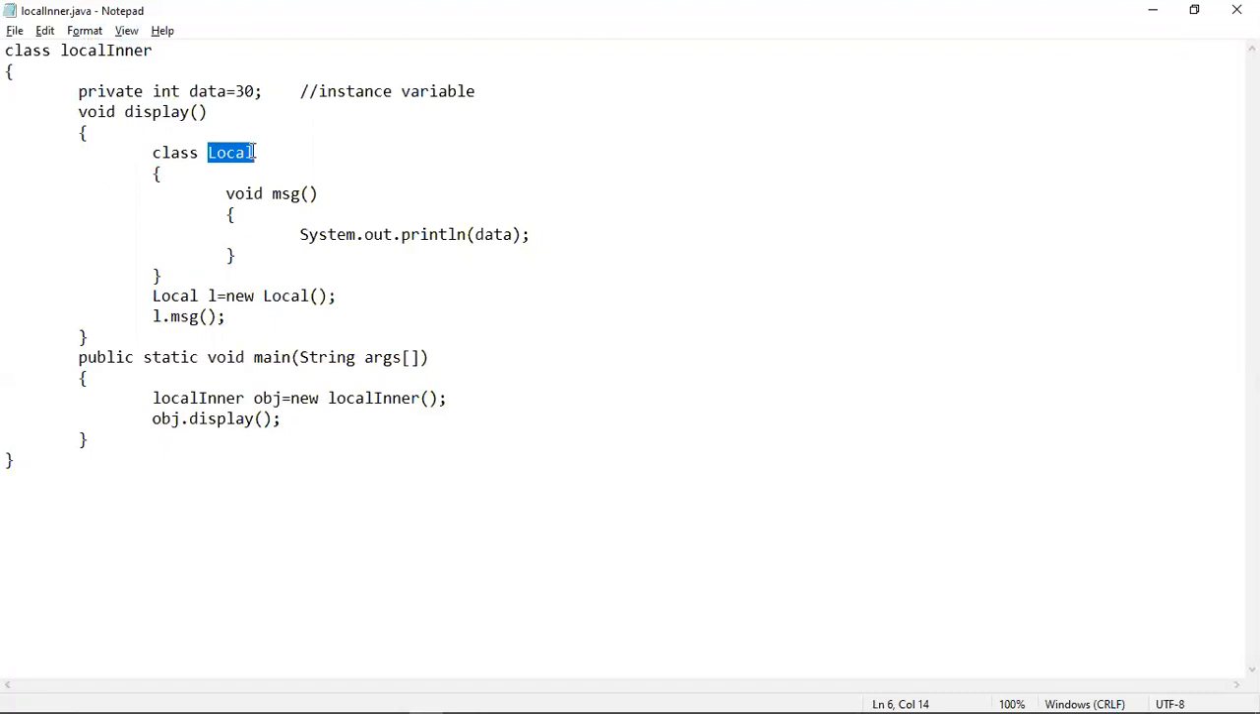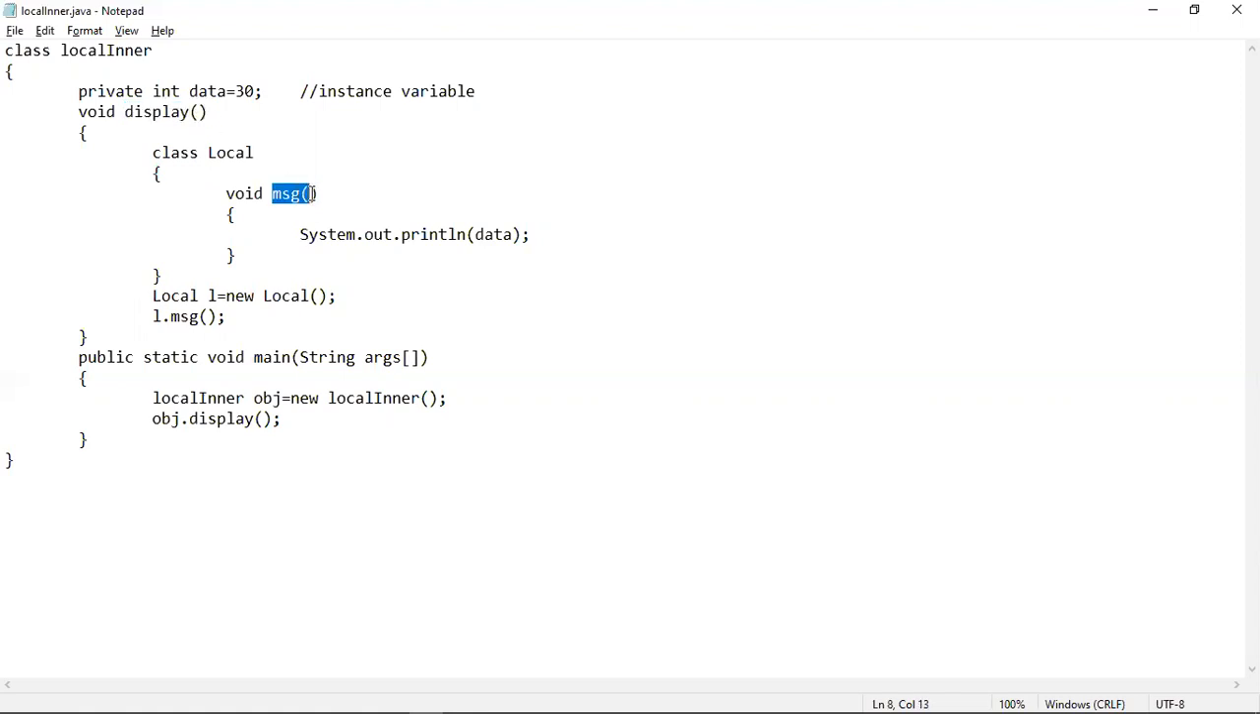Even if you create an object of Local inside the outer class, you still cannot access this local inner class. You can only access it inside this display method block. Outside this method block, you cannot access this local inner class.